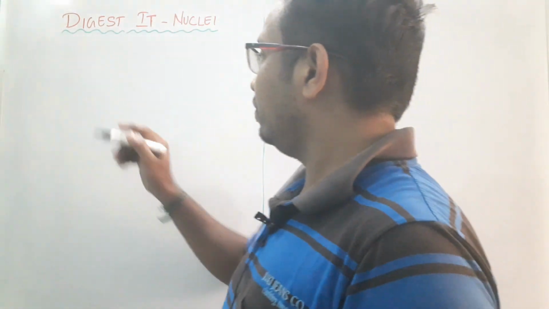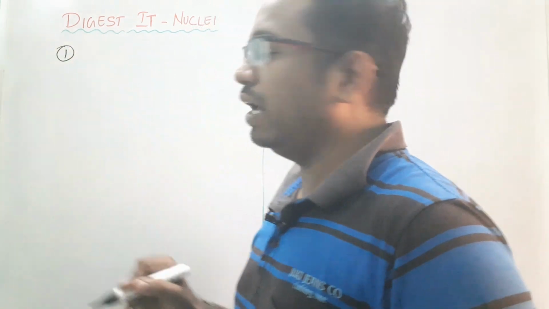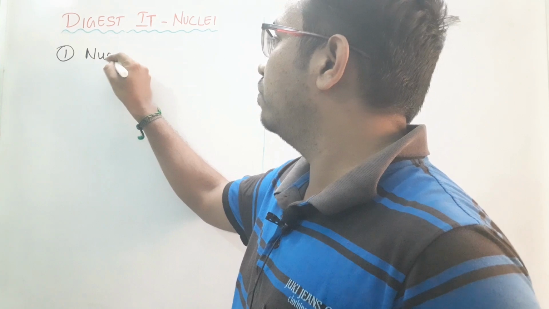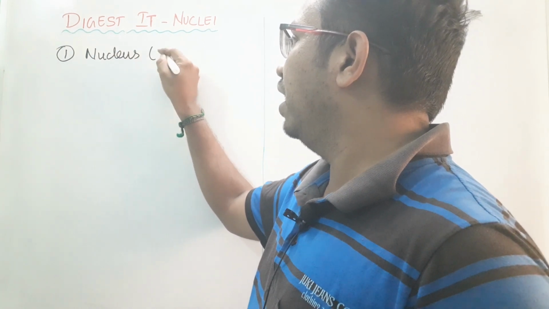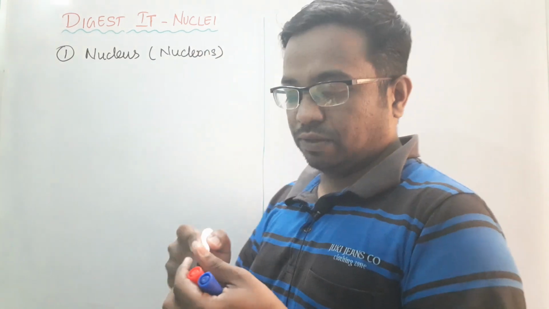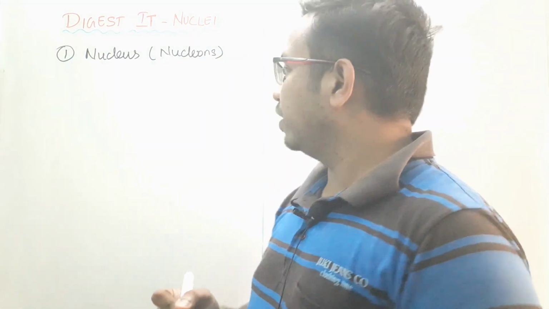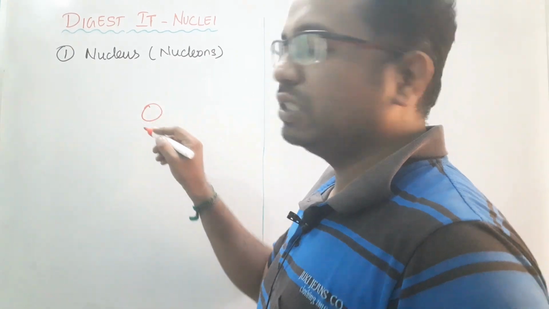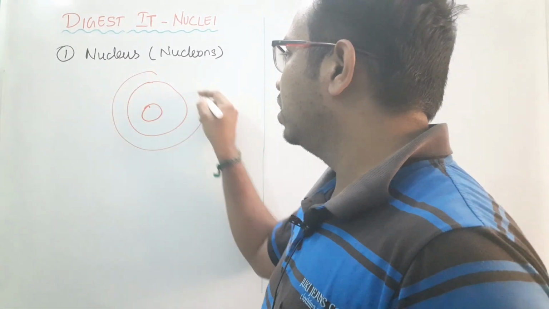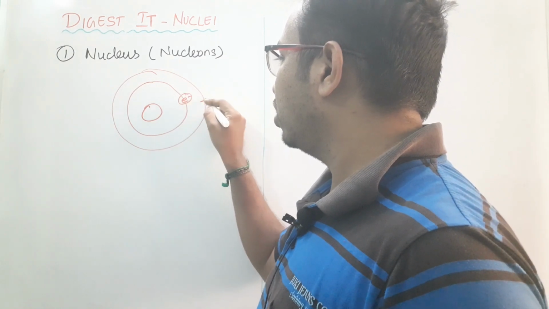The name of the chapter is called nuclei, right? You know that the basic part of an atom is the nucleus. If you consider any atom, first we are going to study about the nucleus, and in this we are going to study about nucleons. Now see this one. Any atom consists of a central part, which we call a nucleus, and around this you will have several orbits. In these orbits you will have your electrons situated.